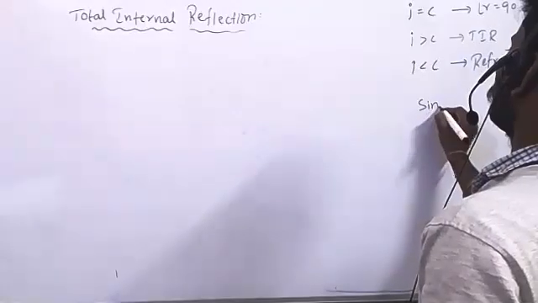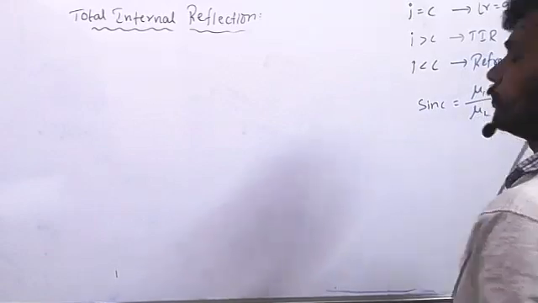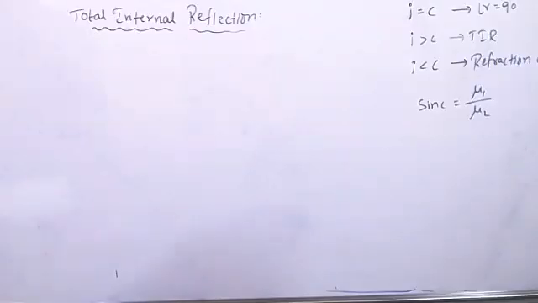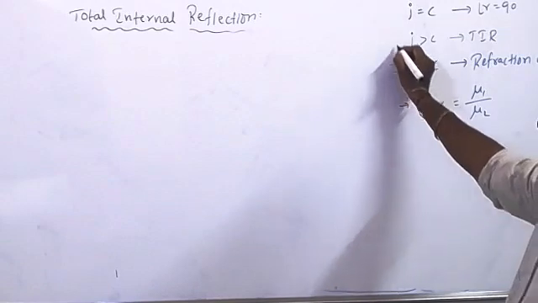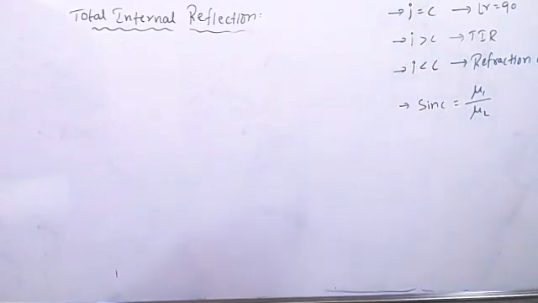Okay. What is the critical angle formula? Refractive index of one medium to the refractive index of another medium. Clear? Remember this point in total internal reflection. Tell me, what are the conditions for total internal reflection?